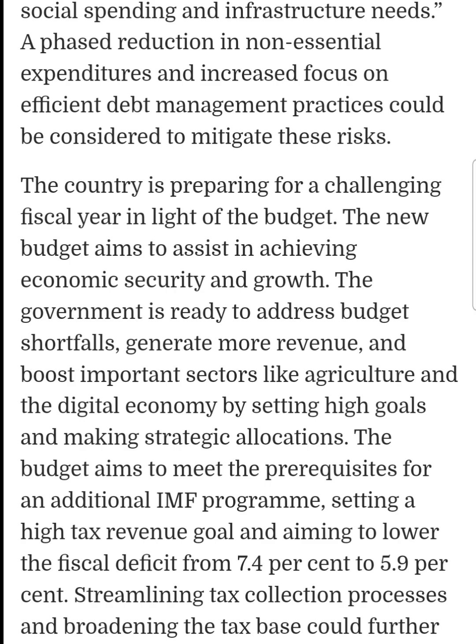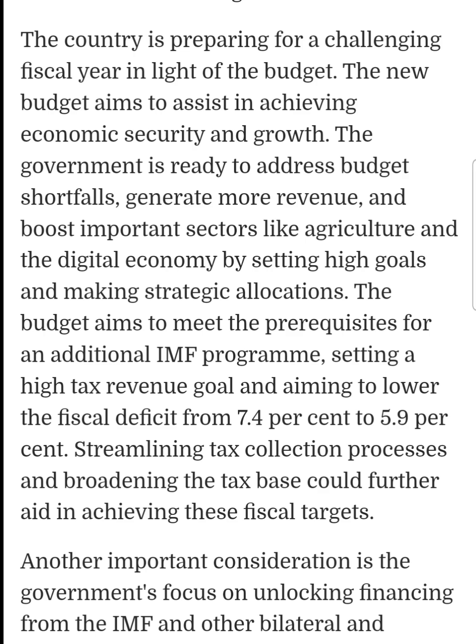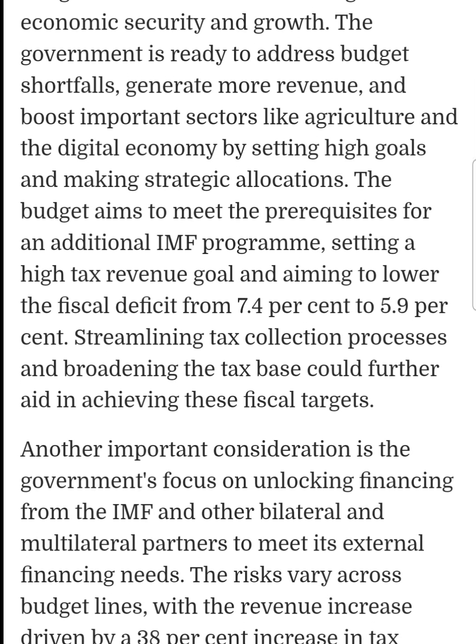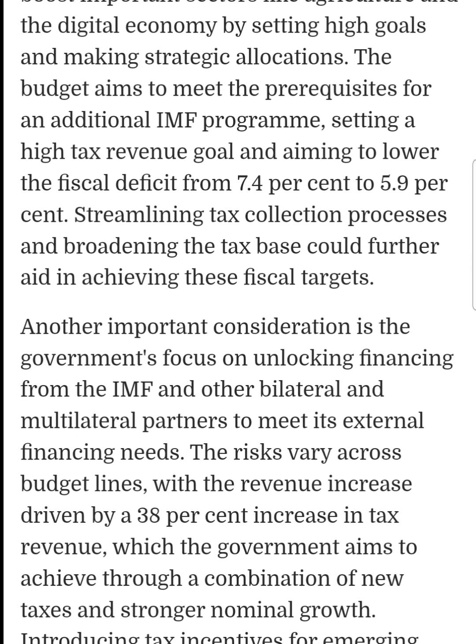A phased reduction in non-essential expenditure and increased focus on efficient debt management practice could be considered to mitigate these risks. The country is preparing for a challenging fiscal year in light of the budget. The new budget aims to assist in achieving economic security and growth. The government is ready to address budget shortfalls, generate more revenue, and boost important sectors like agriculture and the digital economy by setting high goals and making strategic allocations.